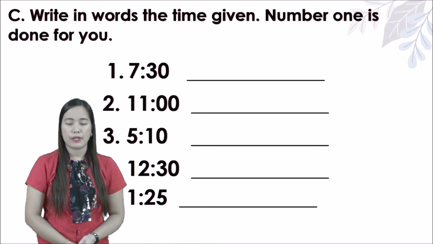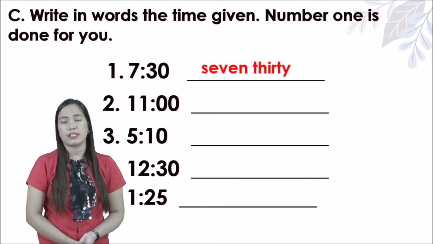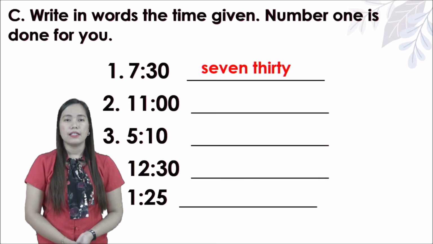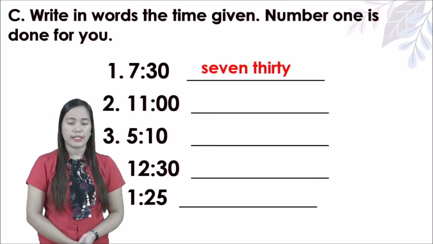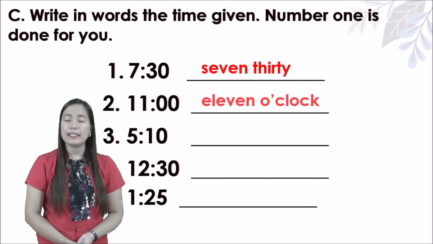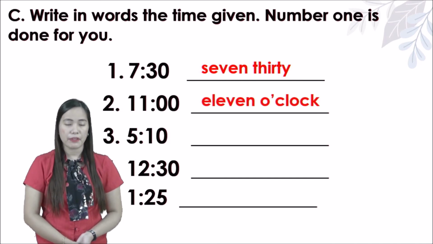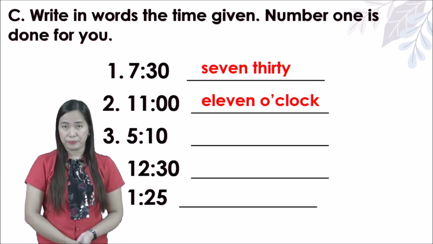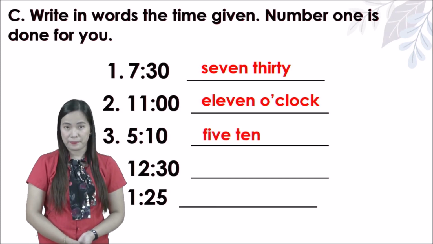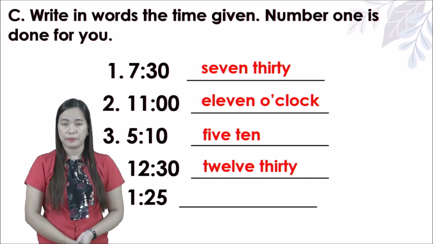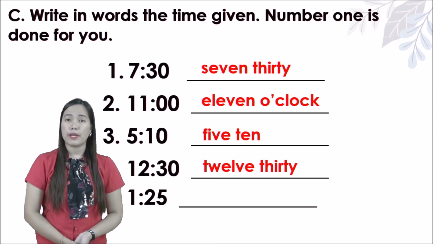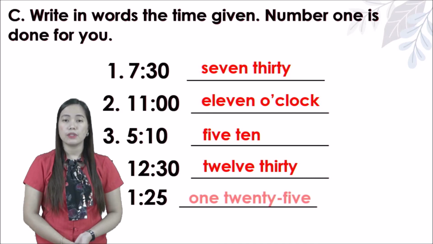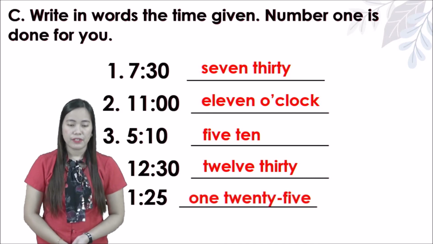Now for letter C, write in words the time given. Number 1 is done for you, which is 7:30. So we will do like that, spelling, okay? The number 1 is 7:30, so you need to write 7:30, but it's already done for you. How about number 2? What's that? 11 o'clock. So you need to write 11 o'clock. Okay, how about number 3? 5:10. So you need to write 5:10. How about number 4? 12:30. So you need to write 12:30. How about number 5? 1:25. So you need to write 1:25. Okay, you need to copy.